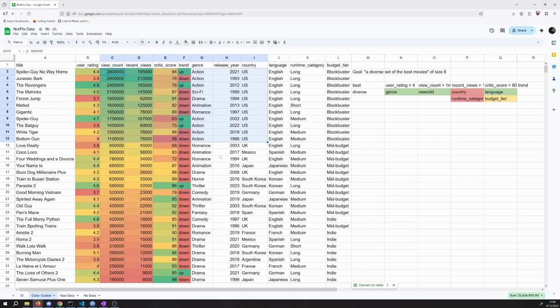So what does this mean right now for us in terms of our selection? If we're choosing view count greater than 1 million, then we have already said only pick US movies, which counters our, well, we have country not highlighted here, but our language issue, because those are all English movies or they're all American movies, which means our diversity criteria is coming at odds with our criteria for what is the best.